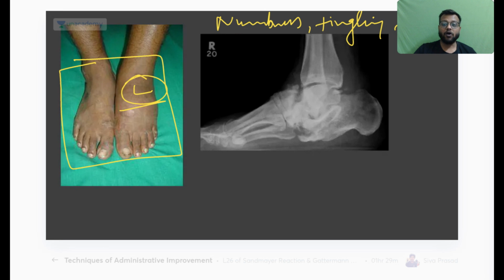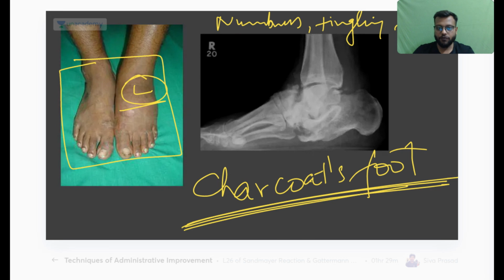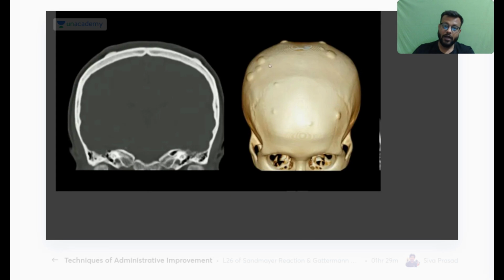Then what is the diagnosis? Here it is called Charcot's foot, or neuropathic foot.